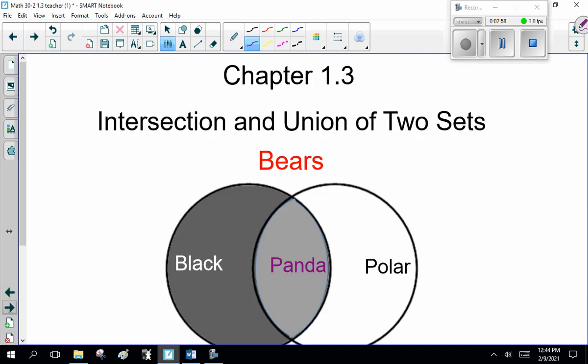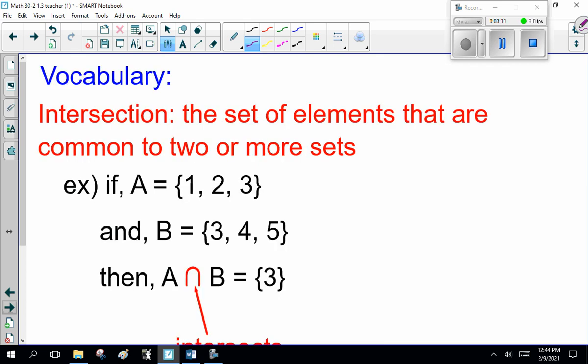Now, moving on. Intersection and union of two sets. Well, look at bears. We have black bears, we have polar bears, and the intersection is pandas. Now, some vocab stuff for you to know. Intersection: the set of elements that are common to 2 or more sets.